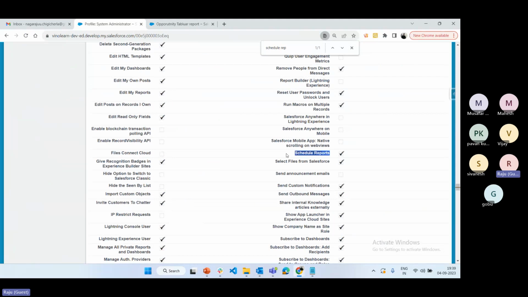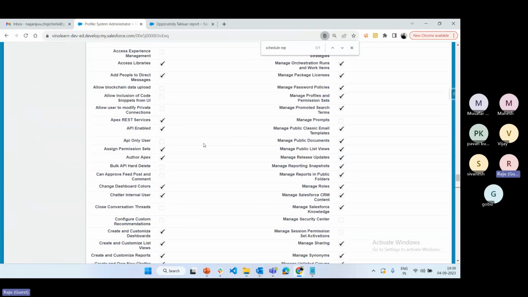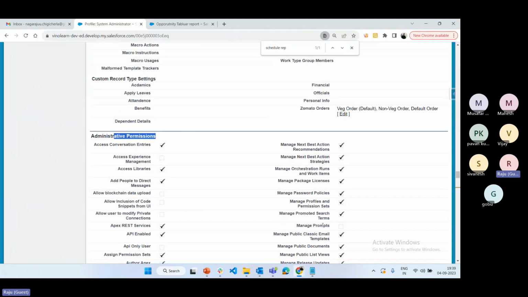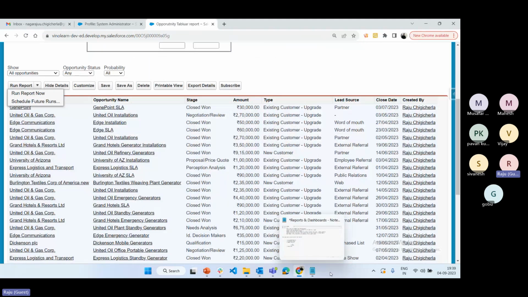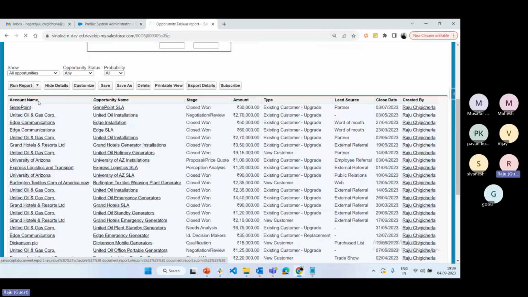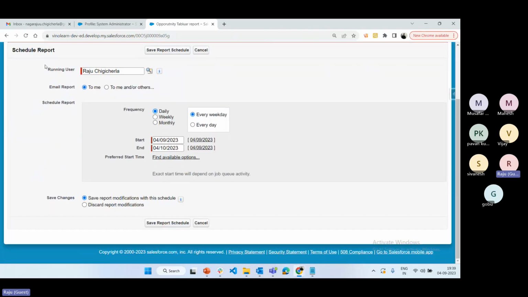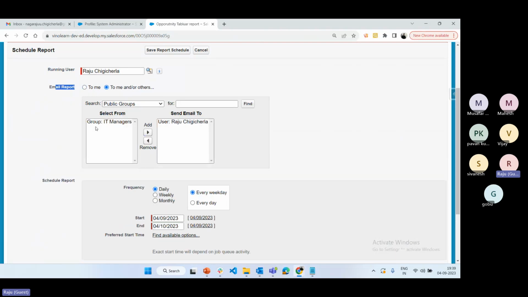If the user has the schedule reports option under administrator permission, then only this option is visible to the users. Click on schedule future run. See, you can choose by which user it should run. If you want to email the report only to me or maybe other users, you can select what type of users are required.